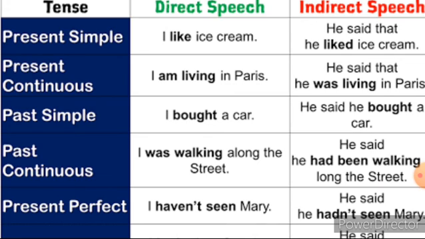The first is in the simple present form. I like ice cream. This is a statement. Here we have to use that: he said that he liked ice cream. So look at the difference between direct and indirect speech. Direct speech gives the actual words of the speaker, whereas indirect speech expresses someone's comments or speech by reporting them. It involves reporting or describing what was said.